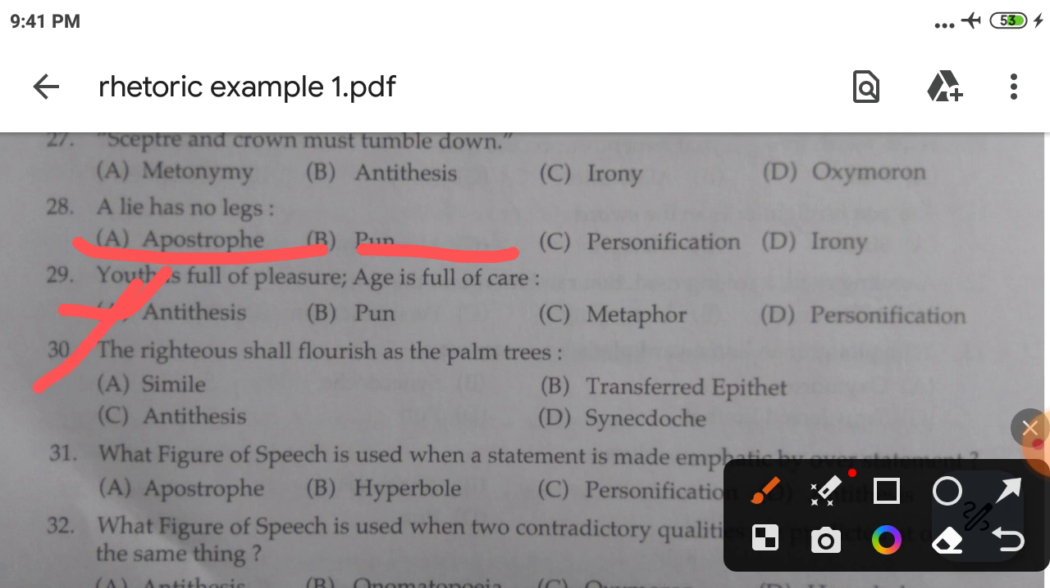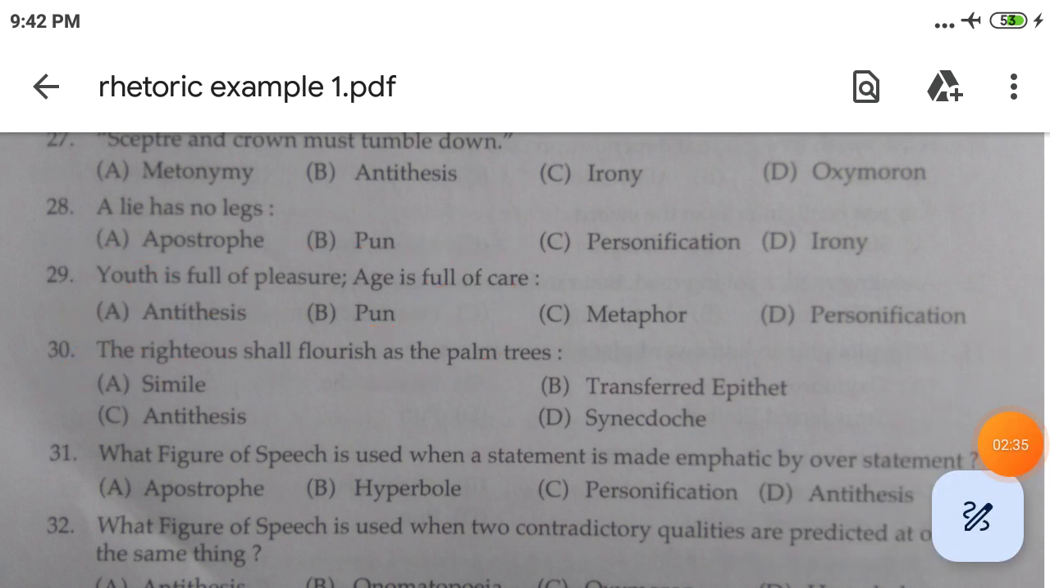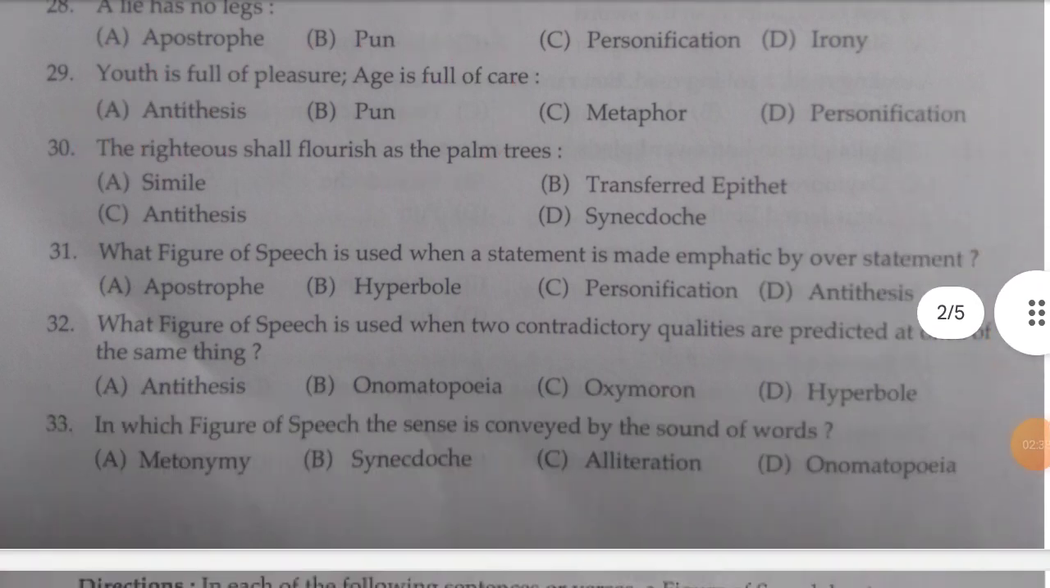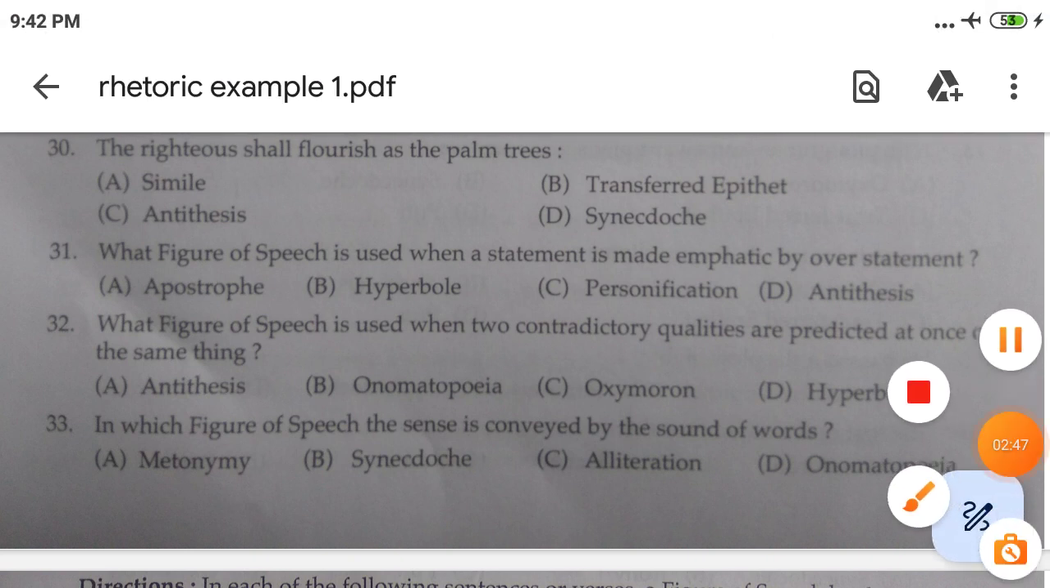Now the next one: the righteous shall flourish as the palm trees. This is the subject, righteous, and shall flourish as the palm trees. You can see that there are two different things, the righteous and palm trees. They are compared directly, explicitly. So explicit, direct comparison with the help of as, like, so, is called simile. And indirect comparison, or implicit comparison, is called metaphor. But here it is direct comparison, because of the use of as.